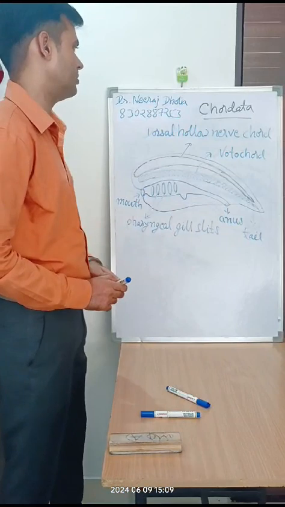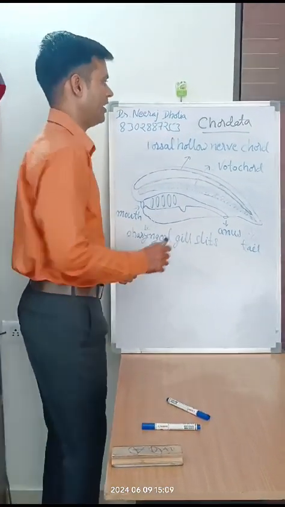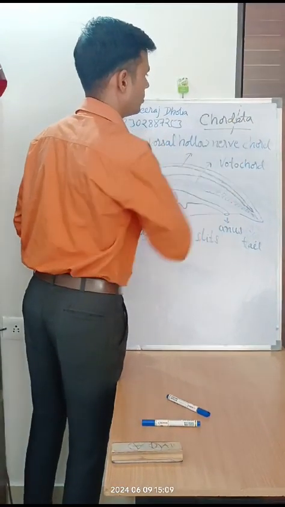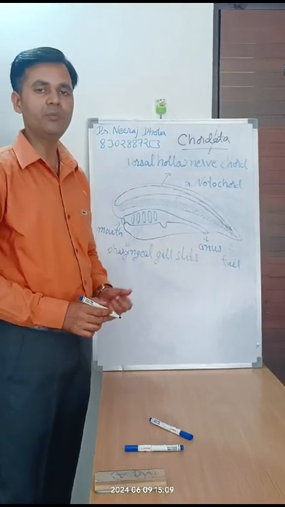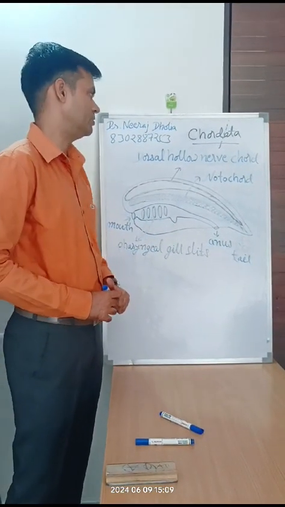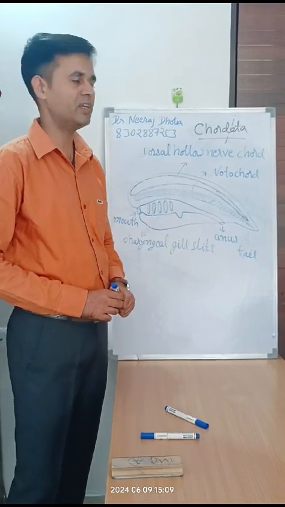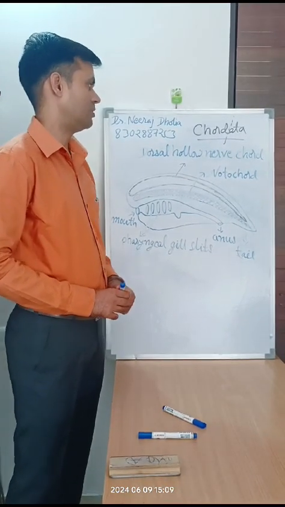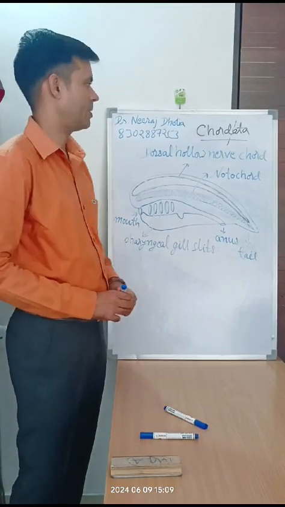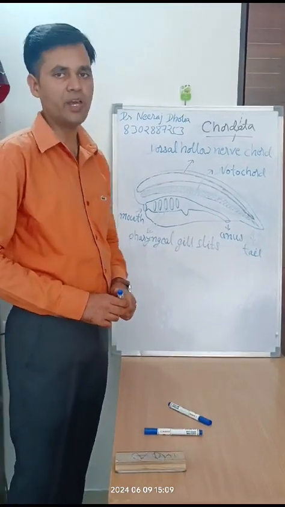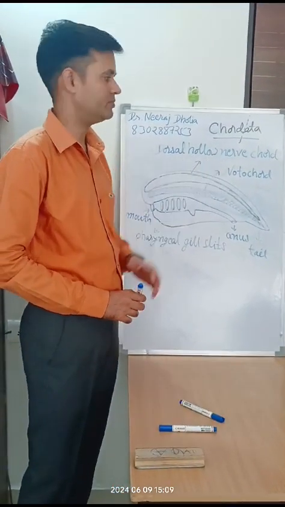So the word Chordata is made up of the two words chord and eta. Chord means a string or a thread, and eta means to bear. So the animals who bear a string-like structure in their life are considered or put in the phyla Chordata. The scientist Balfour gave the term Chordata in 1880.